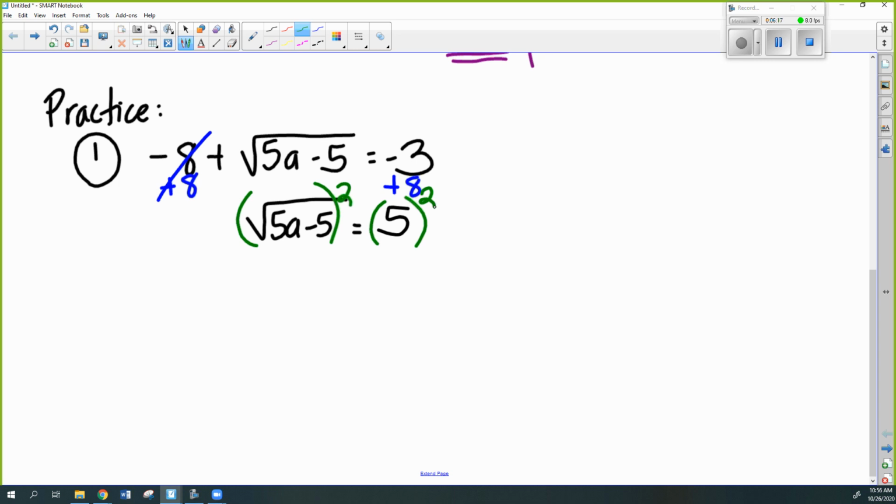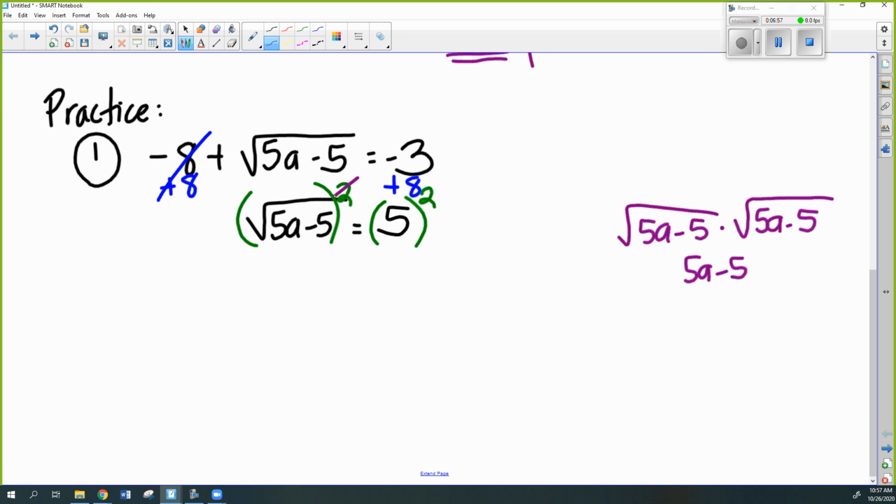Now, you don't have to write this down, but let me show you why we're doing this. When you square something, you're really multiplying it by itself. Well, remember we talked about a shortcut that you could take if you did a square root times itself? The square root just disappeared and you get the stuff underneath. Do you remember us talking about that? You can take that shortcut. That's exactly what we're doing here. We can take a shortcut.